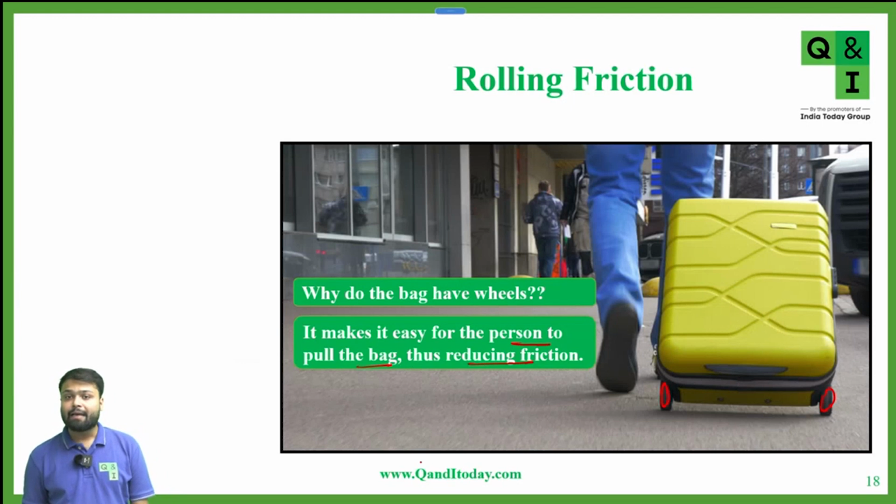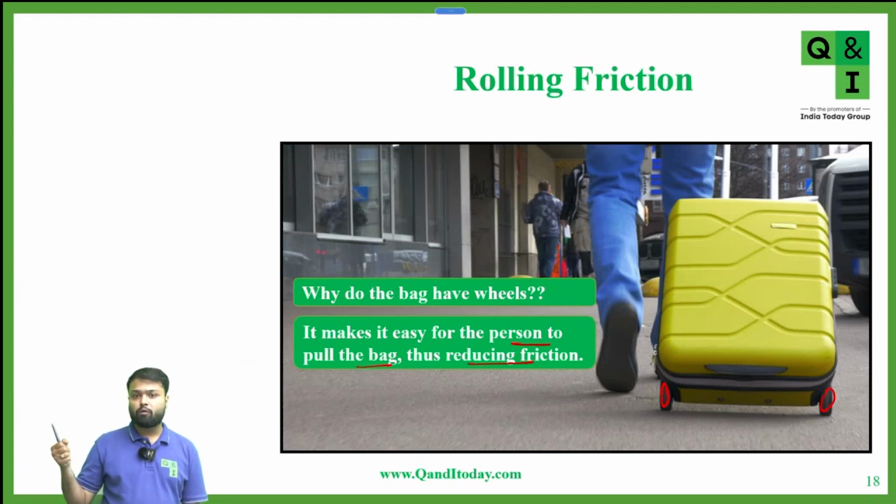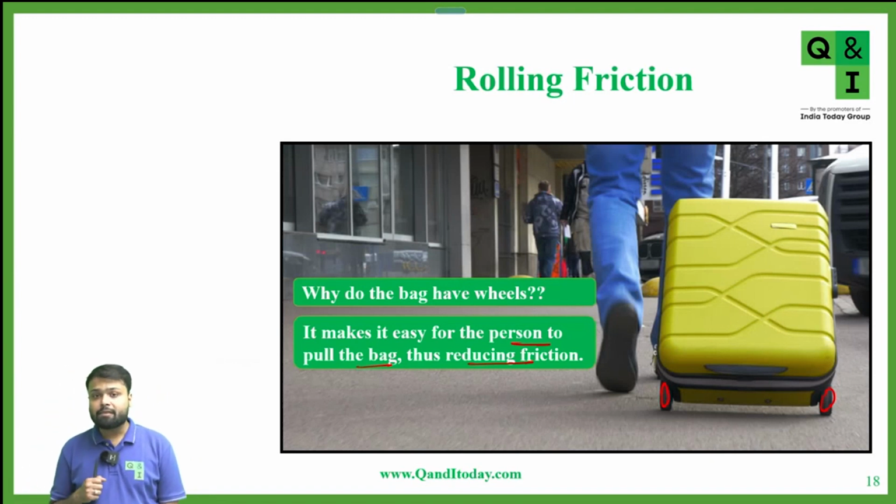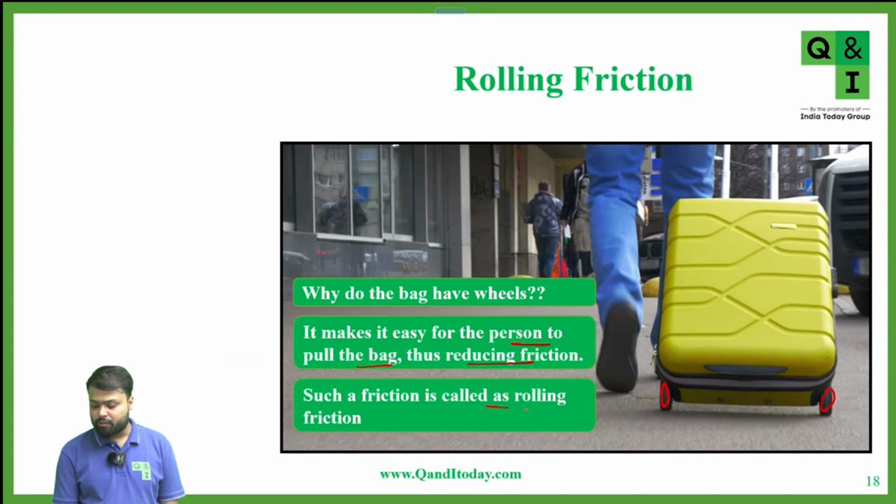If there are no wheels, the force required by you is more as compared to the bags which have wheels. Yes or no? So can we say the wheels are reducing the friction between the bag and the surface? Yes, sir. Very good. So such a friction is called rolling friction.